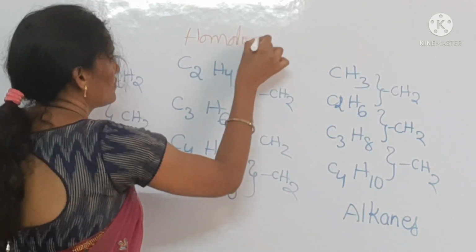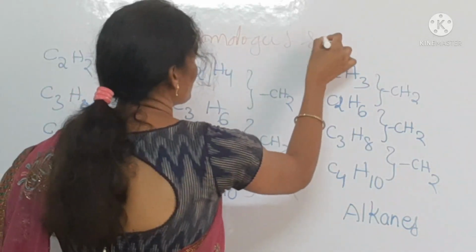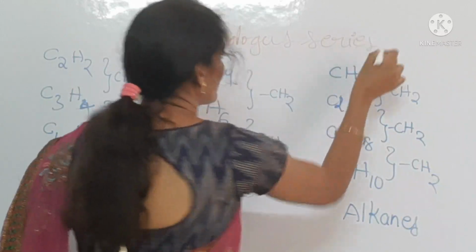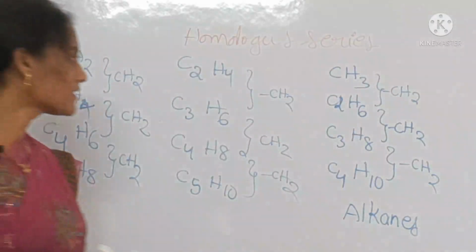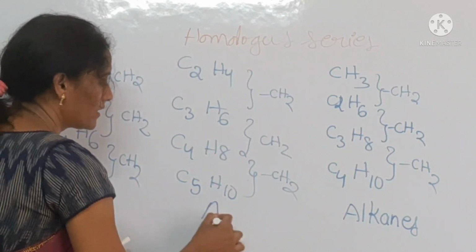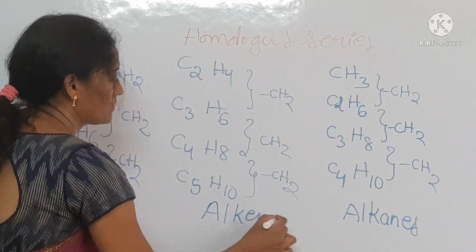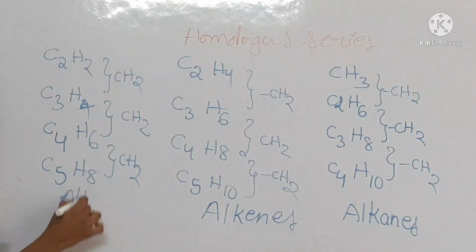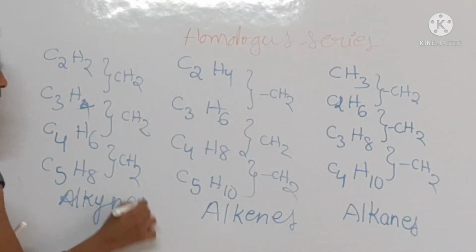These are all homologous series. In the same way, these are the alkenes and these are the alkynes.